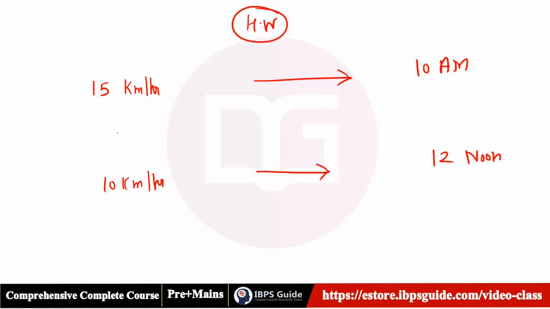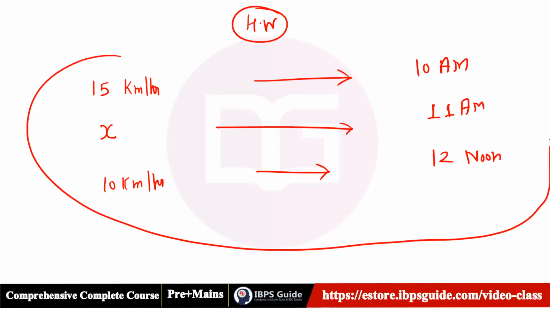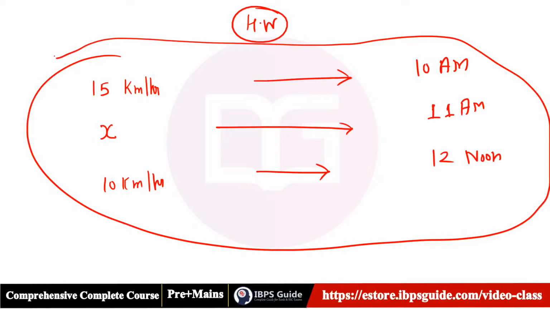So by what speed should you go so that you reach at 11 a.m.? That is your question, guys. This is your homework. You have to find the value of x.